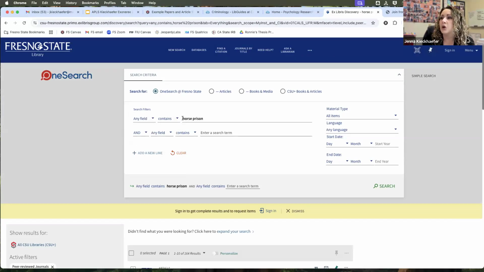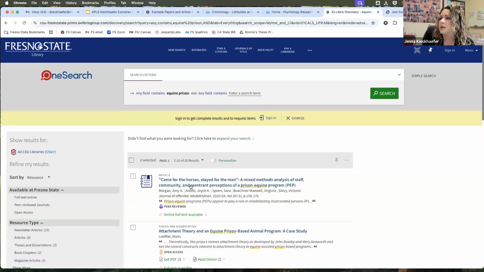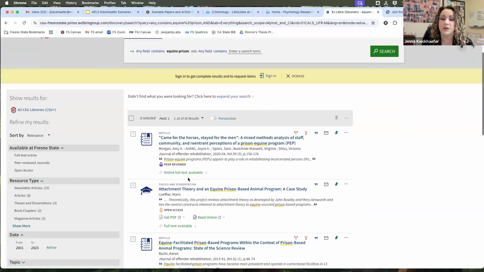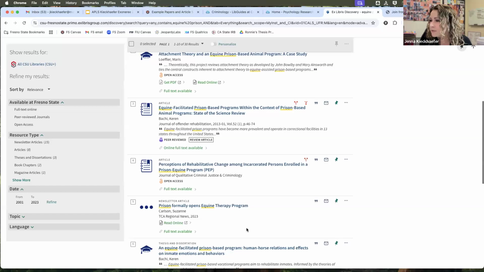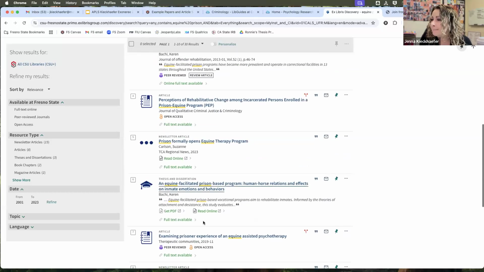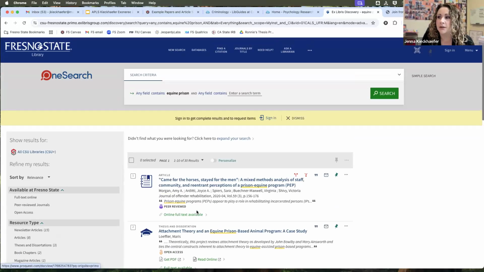I could try equine instead of horse. So let's just see if I do equine. Right now I have 164 results. Let's see what happens. Goes down to 30. Maybe 30 is a better one. Am I going to miss out on some that say only horse? Possibly. But I'm probably getting articles more in line with what I want using the term equine. I'm not getting the prisoners of war stuff really anymore. And this seems to be pulling up a lot of good stuff.